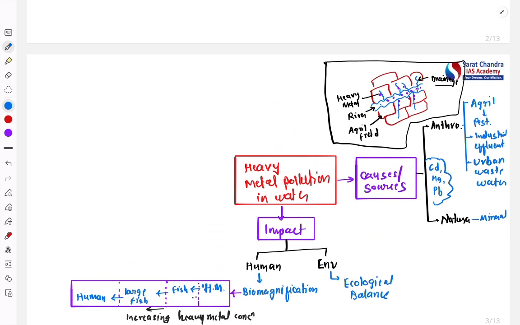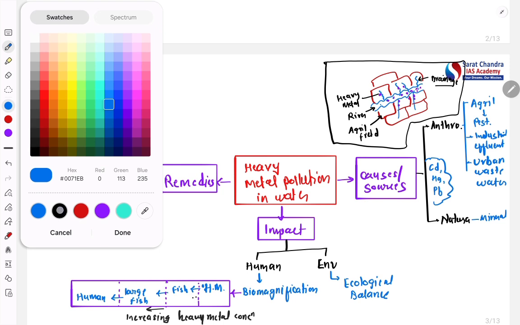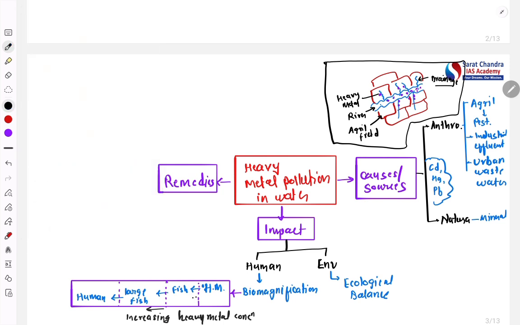The next part is what solution we can propose, what can be the remedy for it. So next is remedies. See, the remedy will be multidimensional. Here also a multidimensional remedy is required. We can divide the remedies into different parts.